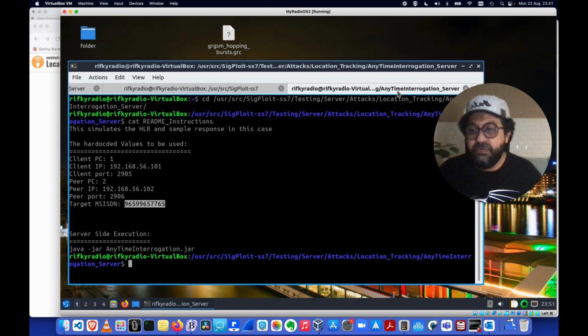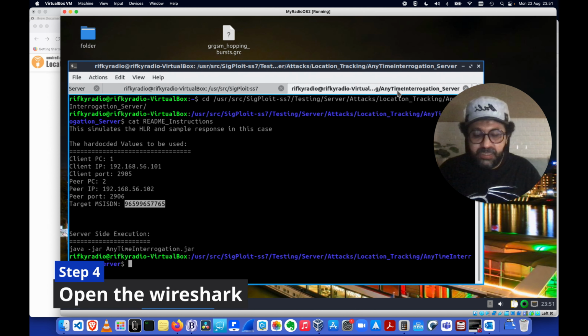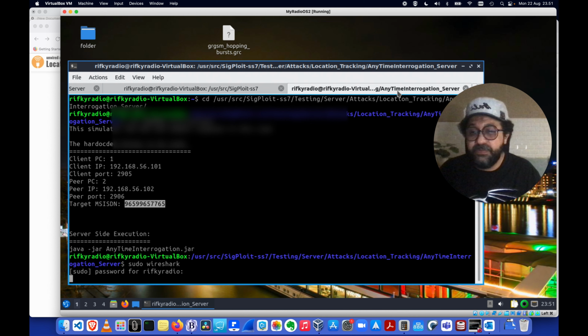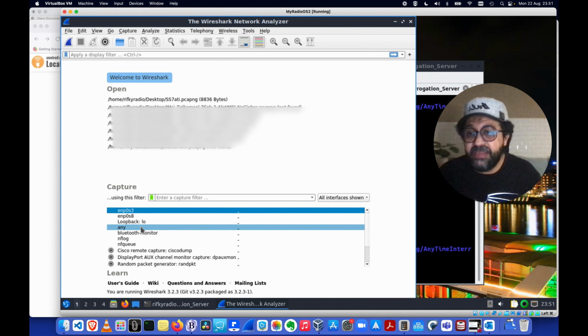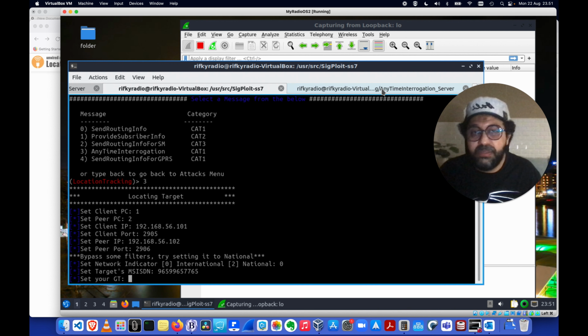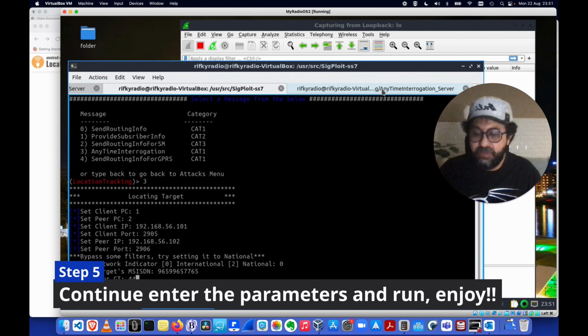Okay, before we continue with this, I would like to open Wireshark so we can see the dialog, right? I think this is on the loopback. Okay, try. Oh yeah, the GT. For the GT, I will just choose 1, 2, 3, so it's like from a UK operator. Initializing, hopefully smooth.